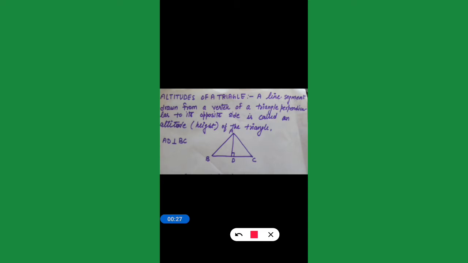Here is a triangle ABC, and from vertex A we have drawn a line which makes an angle of 90 degrees to the opposite side, then it is known as the altitude or height of the triangle.